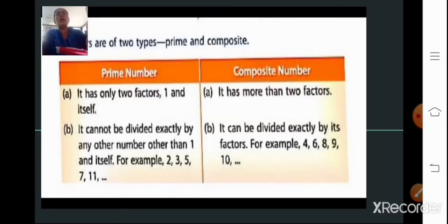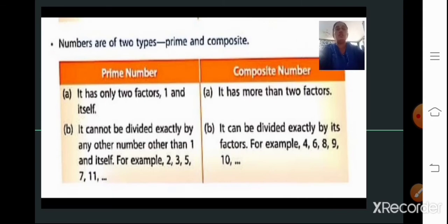Numbers are of two types, prime numbers and composite numbers. Now what is a prime number? A prime number has only two factors, that is 1 and the number itself. Prime numbers are those numbers that cannot be divided exactly by any other number other than 1 and the number itself. For example, 2 can be divided only by the number itself or by the number 1.